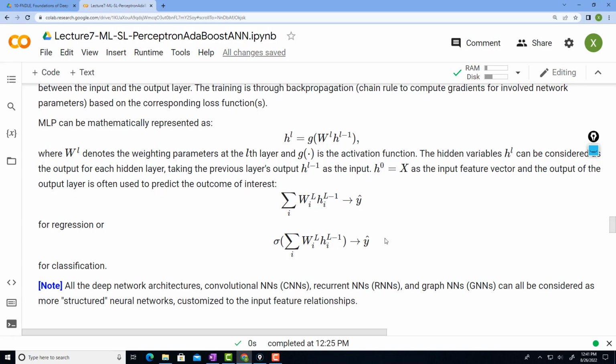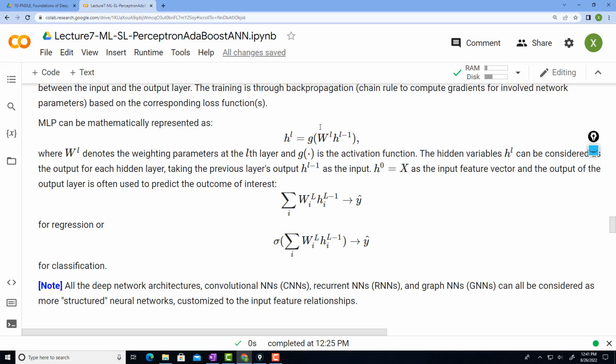Now for regression, you can directly use the output label. For classification, you can add a sigmoid function. If it's binary classification, a sigmoid function is enough. If it's multi-label classification, you need to use a softmax function. The softmax function is essentially the extension of the sigmoid function for binary classification to classification for multiple label outputs. So this is the basic model construct or architecture for multi-layer perceptron.